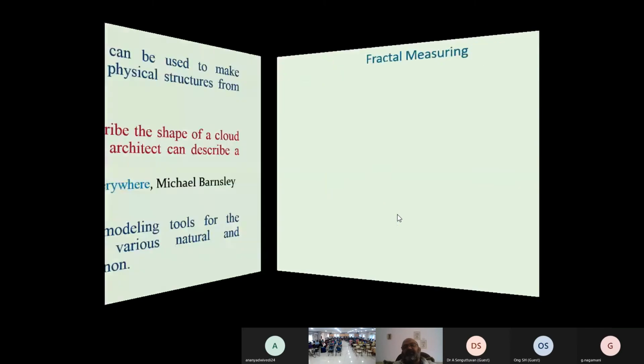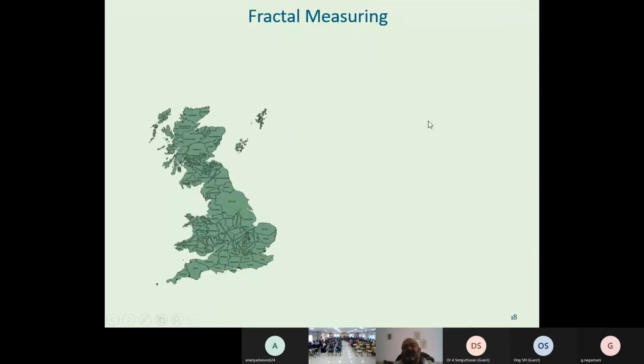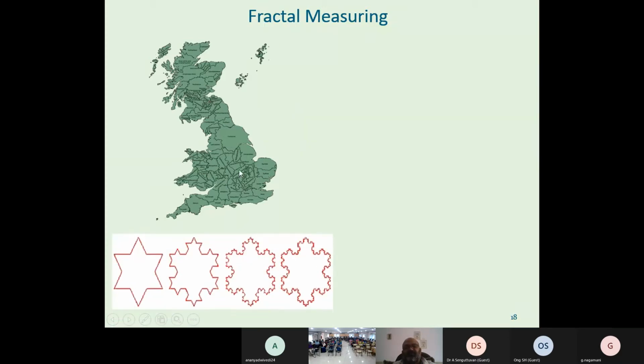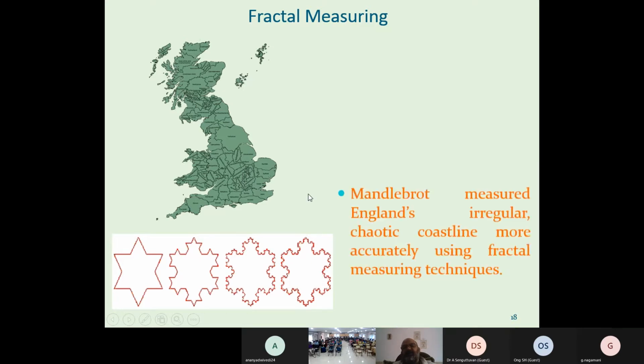So where is the application of fractals? Fractal measuring is there. The first time, Mandelbrot applied fractal measuring to measure the coastline of Britain through this snowflake model. They approximated using this fractal technique of the snowflake curve, and they measured the coastline length.